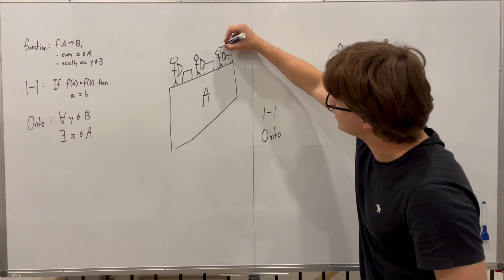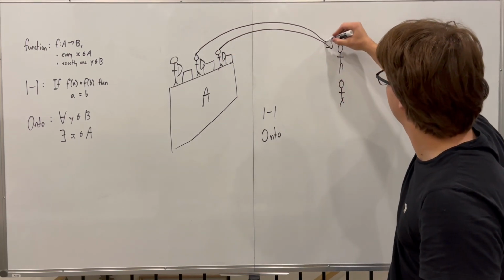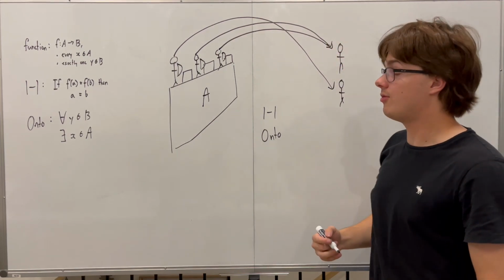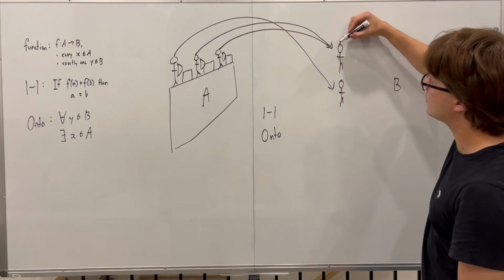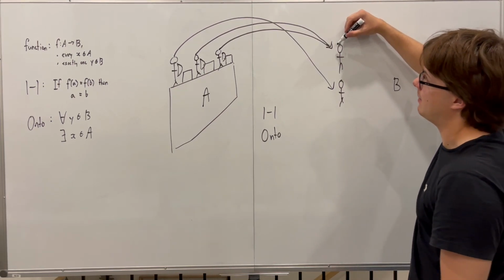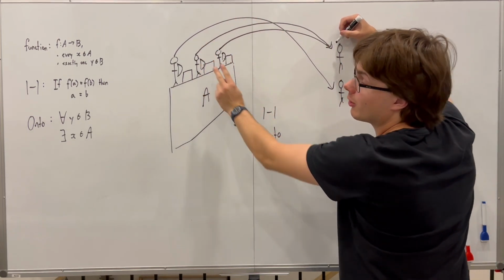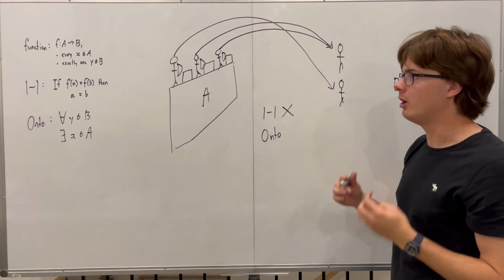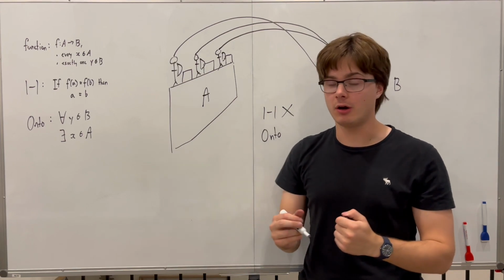If you had the archers fire like this, this would not be one-to-one, because notice all of the arrows hitting this guy are not coming from the same archer. There's one arrow coming from this archer and another arrow coming from a different archer. So this is not one-to-one. But remember, it is still a function because each archer is firing only one arrow.